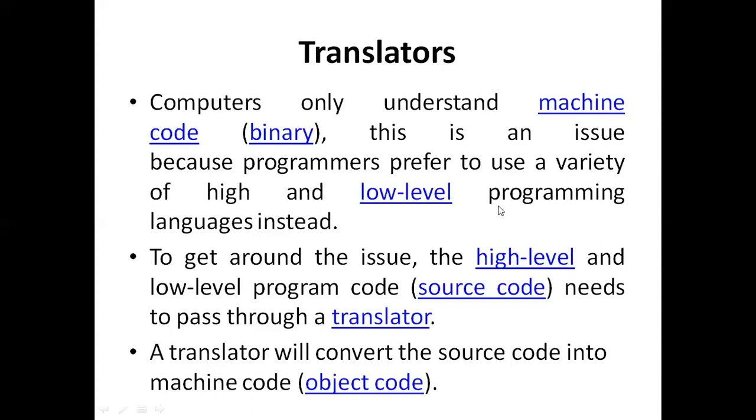Such type of activity is done by translators. To get around the issues between high level and low level programs, some source code needs to be passed through the translator, and a translator will convert the source code into machine code. That machine code we call object code.